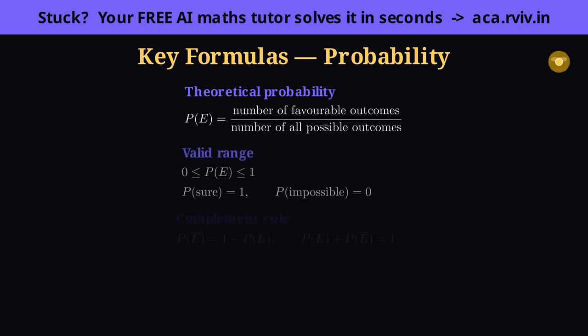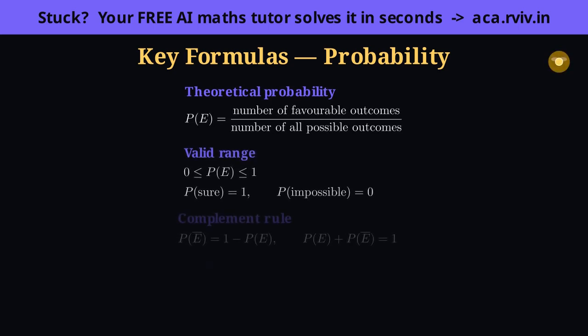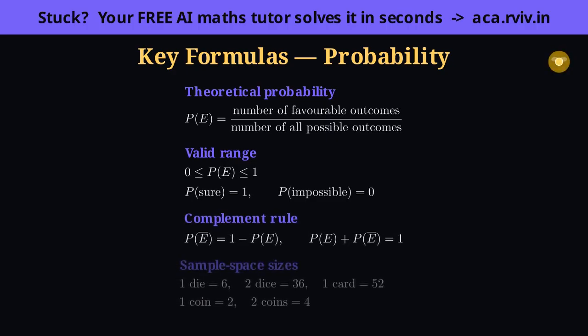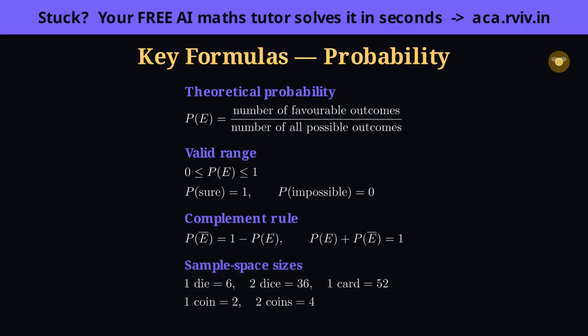And keep the sample space sizes ready, because a wrong total sinks the whole answer. 1 die is 6, 2 dice 36 because it's 6 times 6 ordered pairs, a card is 52, 1 coin is 2, and 2 coins are 4.